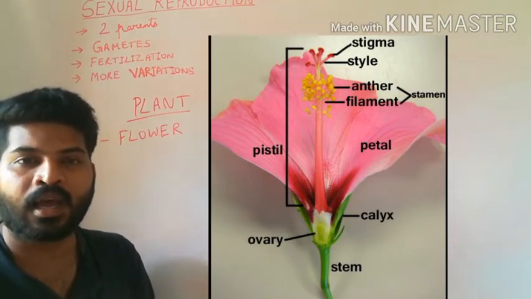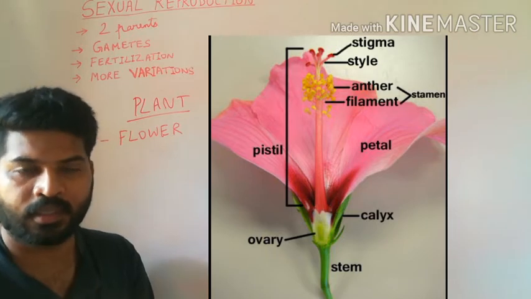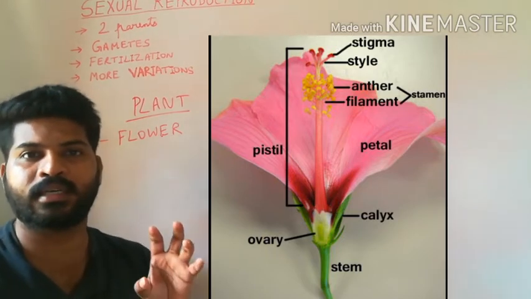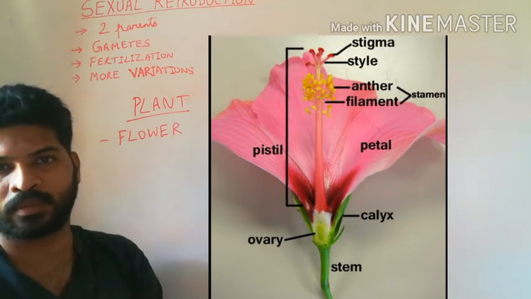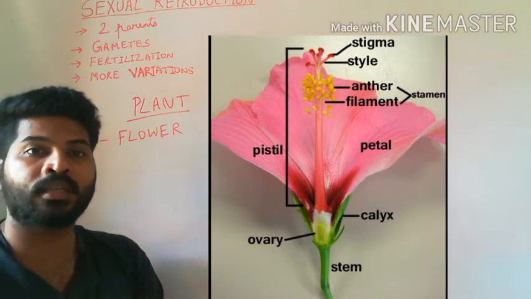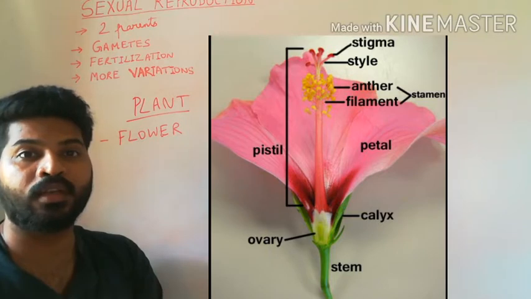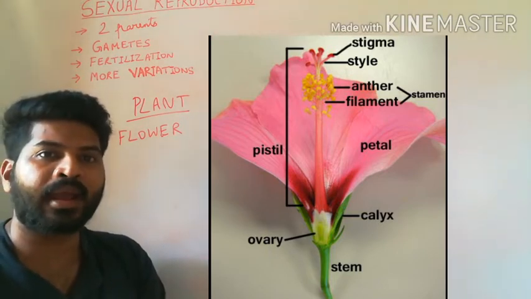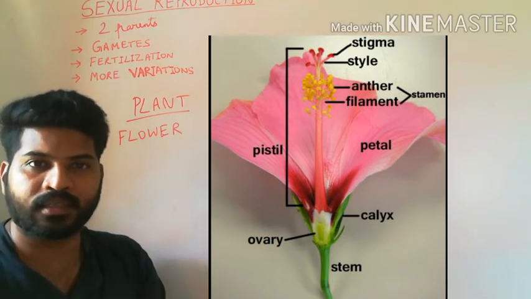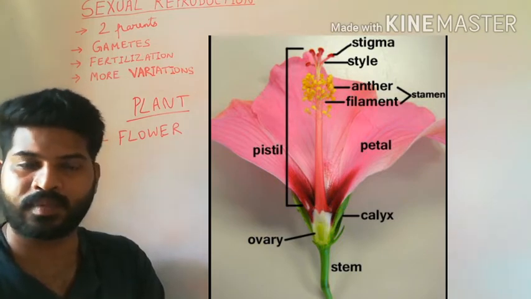These sepals are protective in function. When the flower is in its bud stage, sepals will protect the flower. Then we also see the large colorful petals. These petals attract the pollinators towards themselves.